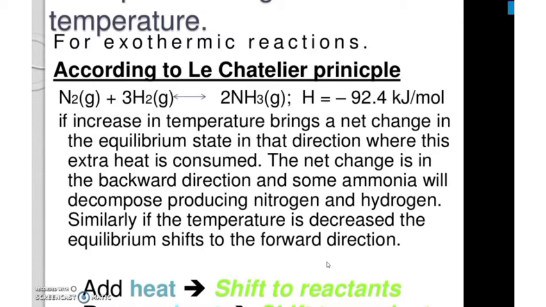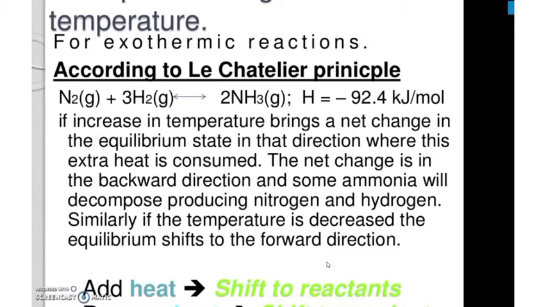This is again the Haber process. Here the heat produced in the Haber process is given as minus 92.4 kilojoule per mole. An increase in temperature brings a net change in the equilibrium state in the direction where this extra heat is consumed. If we add heat, it will shift to the reactant side.